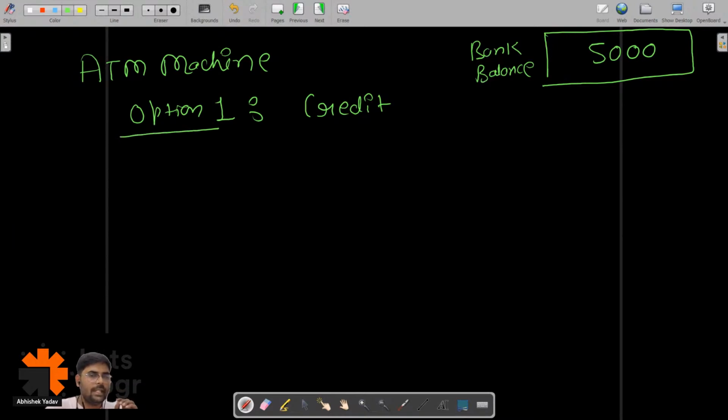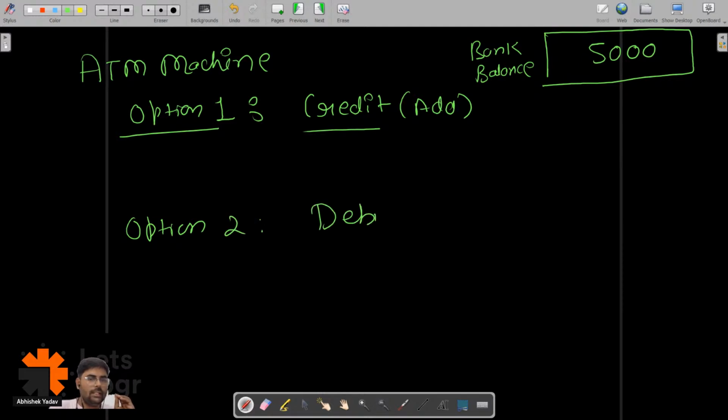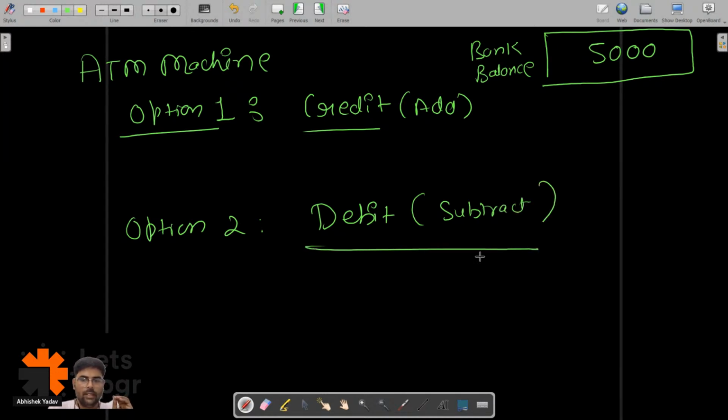After that, you have option one: credit, which means you can add an amount to your current balance. The second option is debit, that is, you can subtract an amount from your current balance. In the debit part, again you have two situations. Let's assume you have 5,000 rupees in your bank balance and you want 8,000 rupees.